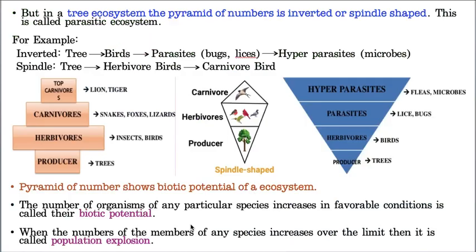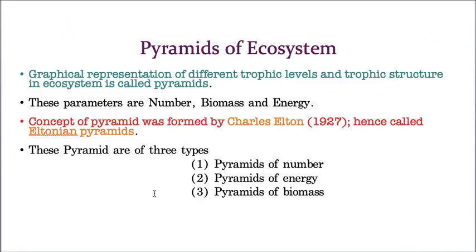And hope you understand what is the inverted pyramid also. These are inverted pyramids, and hope you understood what is the spindle pyramid also. So with this I am completing pyramids of number. Now hope you remember, pyramids are of three types: pyramids of number, pyramids of energy, and pyramids of biomass. Till now we explained about pyramids of number.